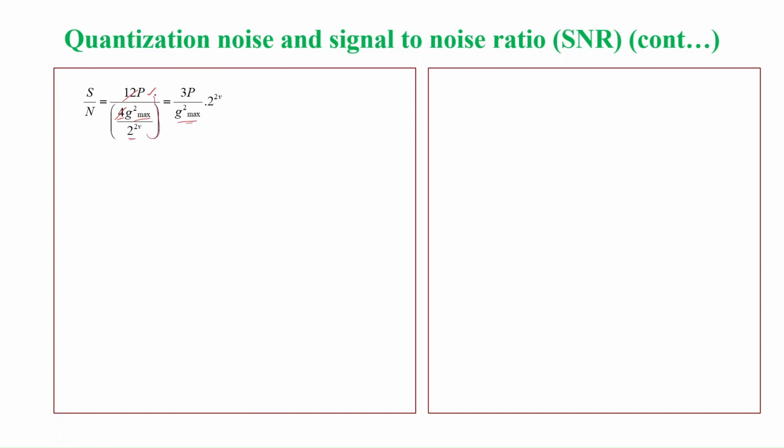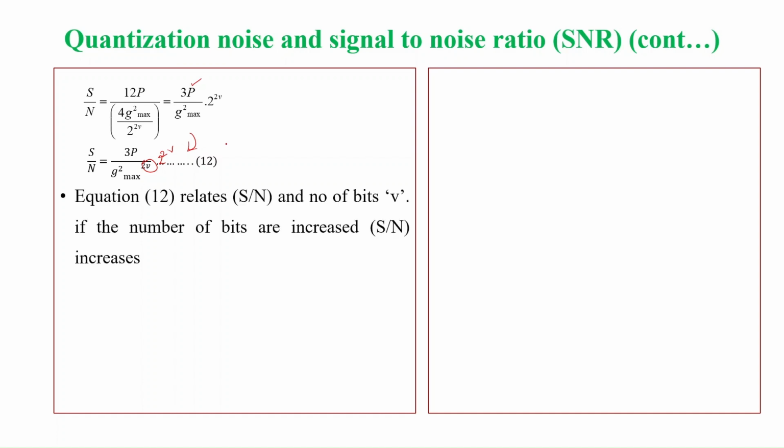So again this will come to the numerator, that is 2 to the power 2V. This is the signal to noise ratio for a uniform quantizer assuming the normalized input signal power P. So again simplifying this, we will get it as 3P divided by G square max into 2 to the power 2V. So this 2 to the power 2V comes to the numerator. Same equation is written here. So let me call this equation 12.